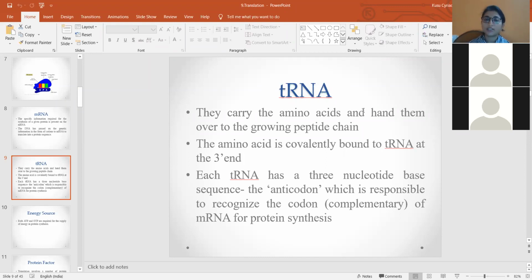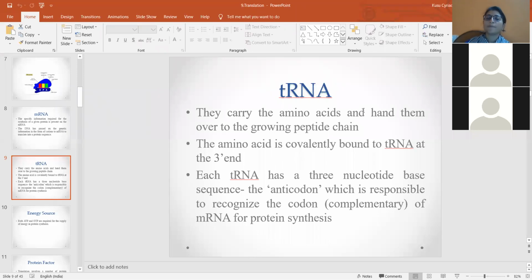The tRNA which carries the amino acid is called aminoacyl tRNA. It comes and attaches to the acceptor site of the ribosome, and then this amino acid is handed over to the growing polypeptide chain. Once the amino acid is handed over to the growing polypeptide chain, this tRNA will be recycled back. It will go out and carry the next amino acid. So it is a cyclic process actually.